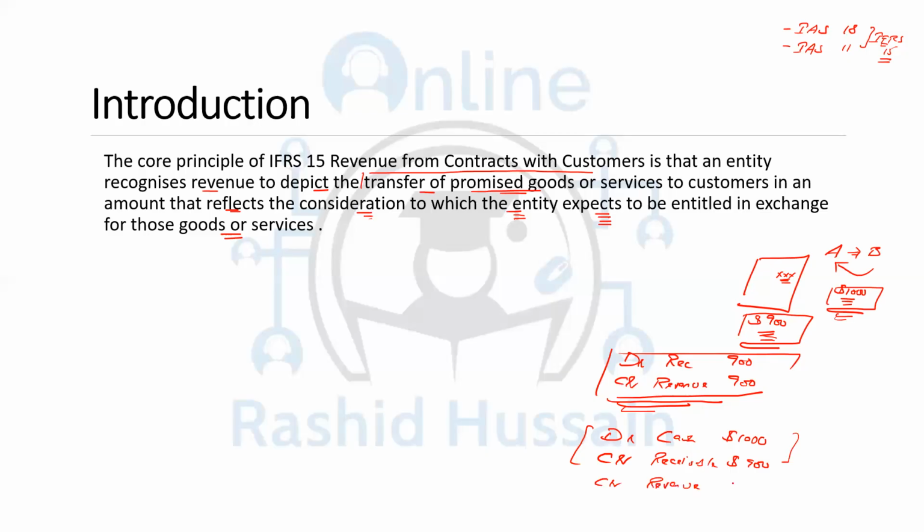Now later on you can record the revenue of $100 as well. But initially, when you were expecting you will be getting $900, you're going to record 900 only. And if you receive 100 later, then you're going to record it later, but not at the inception of the contract, because at that time you were expecting to receive $900.